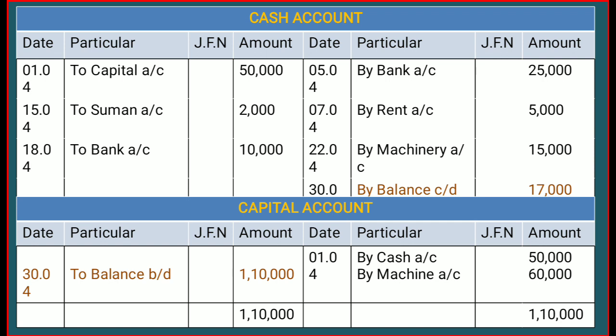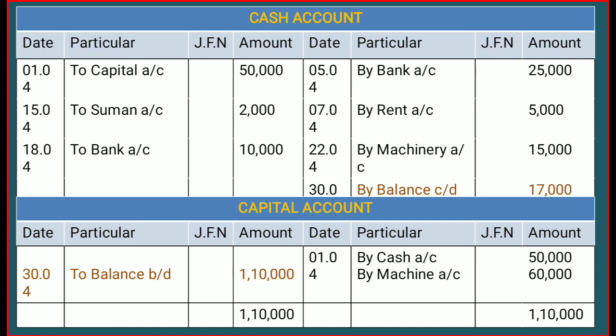Next, on the 22nd of April, we purchased machinery of rupees 15,000. So machinery account debit to cash account, that is our journal entry. On the basis of the journal entry you can easily see that we have debited our machinery account and credited our cash account. Clear? Machinery account debit to cash account. So cash is again going to decrease by 15,000, by the name of the asset, machinery.